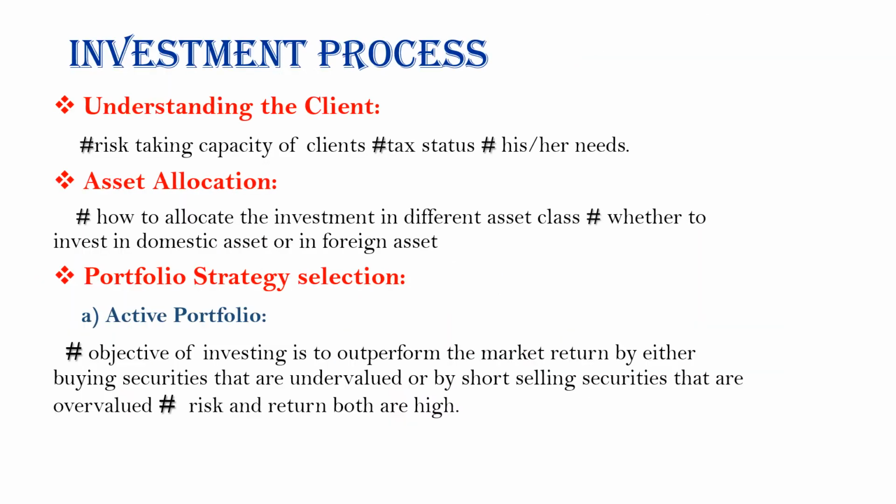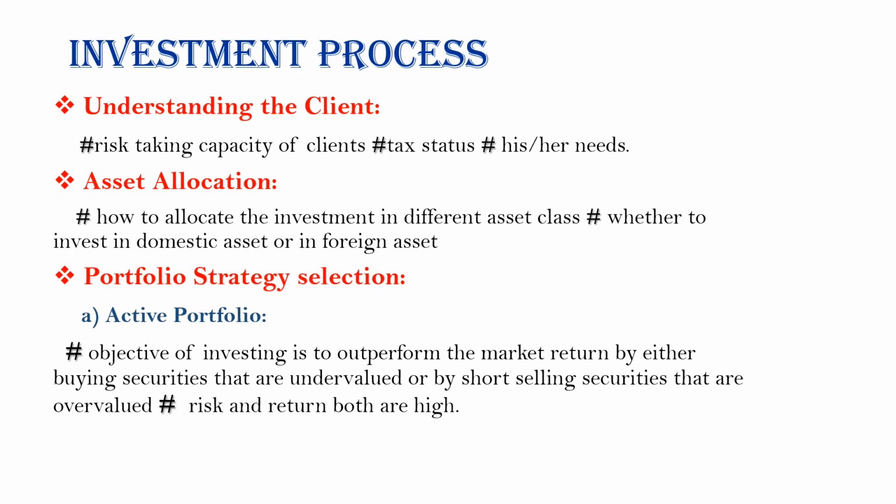Next, we will describe the investment process. The first step is understanding the clients. That means we have to understand the demand of the clients according to the risk taking capacity of the clients, according to the present tax liabilities of the clients, or according to the needs of the clients. Then next is asset allocation. Asset allocation means how to allocate the investment in different asset classes, whether to invest in domestic assets or foreign assets. That is it.